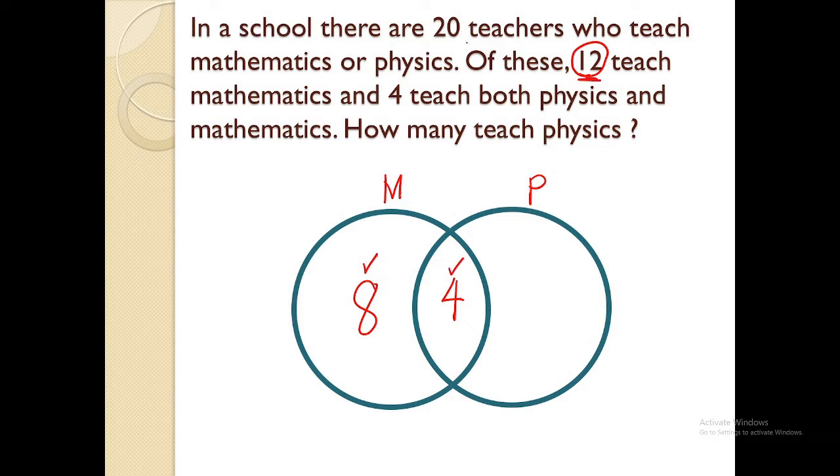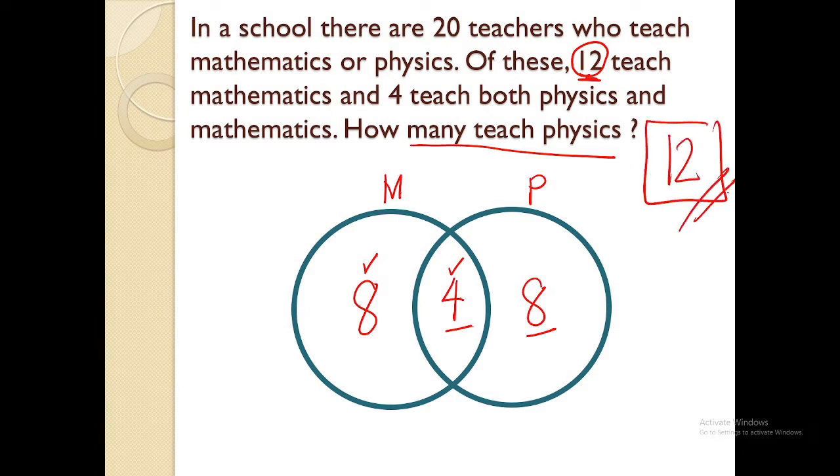Now, take note, there are 20 teachers in all. If I'm going to be adding 8 and 4, that's 12. Subtracting that to 20, I'm going to be getting 8. So, how many teach physics? 4 plus 8. That will be 12. The answer for this problem is 12.